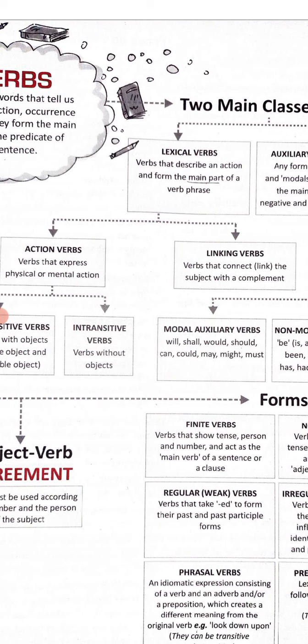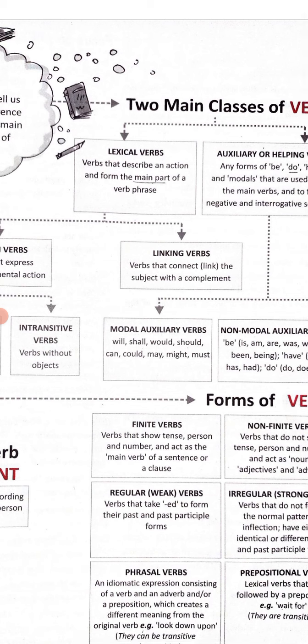While in linking verbs, we connect the subject with a complement. So verbs which connect the subject with a complement are linking verbs. Like, she is a fashion model. Who is the fashion model? The fashion model belongs to the subject, she. So here we are connecting: she is a fashion model. So this is your linking verb. If the connection between your subject and a complement is shown by a verb, that verb is known as a linking verb.